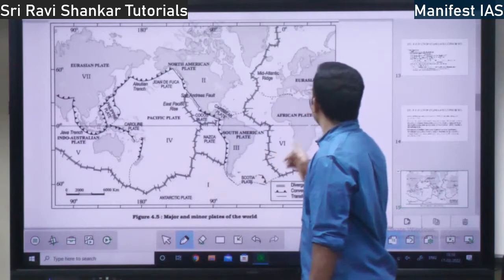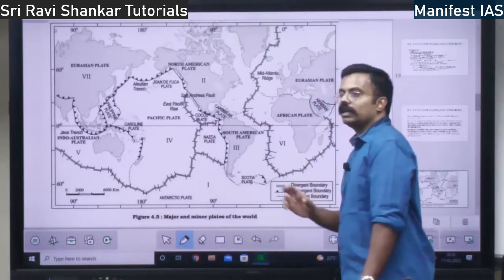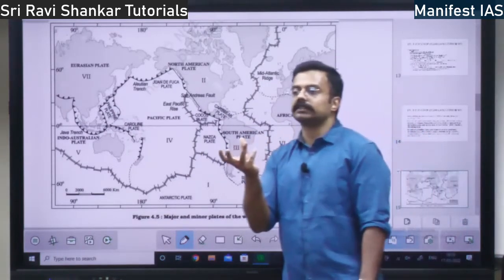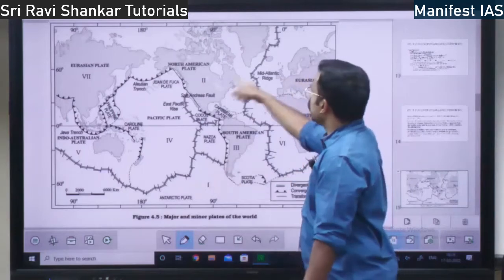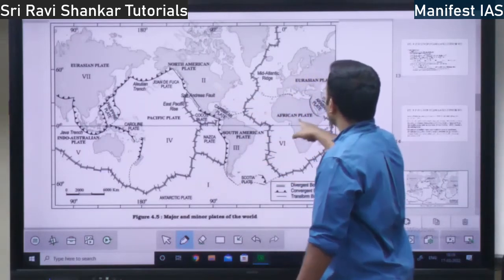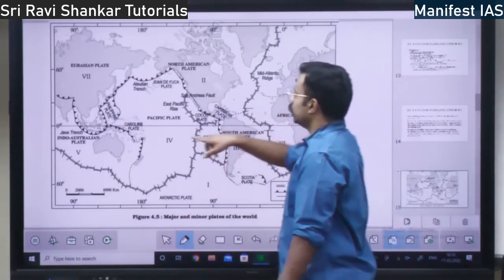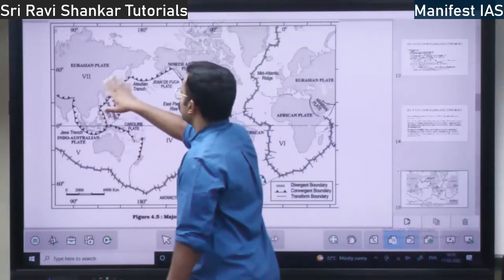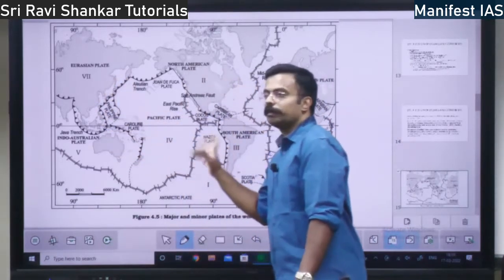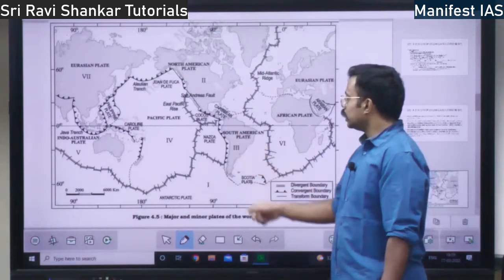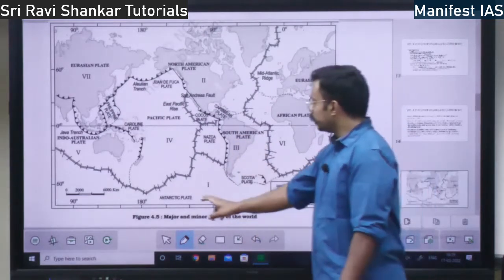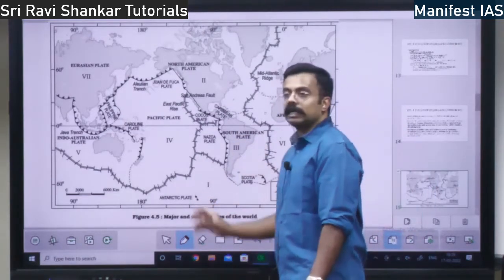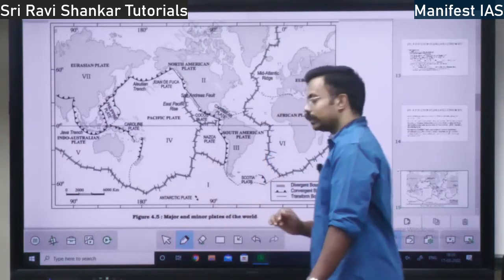And also you have Arabian plate. All these are small plates. These are bigger plates. North American plate, South American, African, Eurasian. All these are Indo-Australian plate. All these are bigger plates. Pacific plate also a bigger plate. All other things are smaller plates. See, here you have Antarctic plate. That is also a bigger plate. Right?